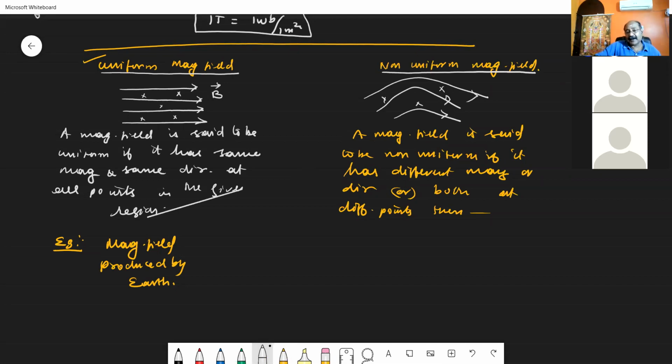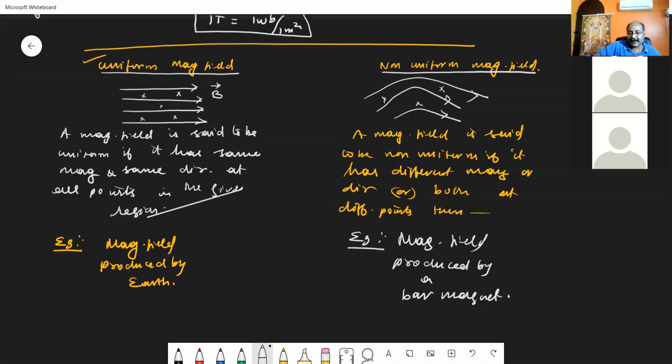Similarly, for non-uniform magnetic field, what is the example that I can represent? The magnetic field produced by a bar magnet, or by a man-made magnet, is considered to be an example for non-uniform magnetic field.